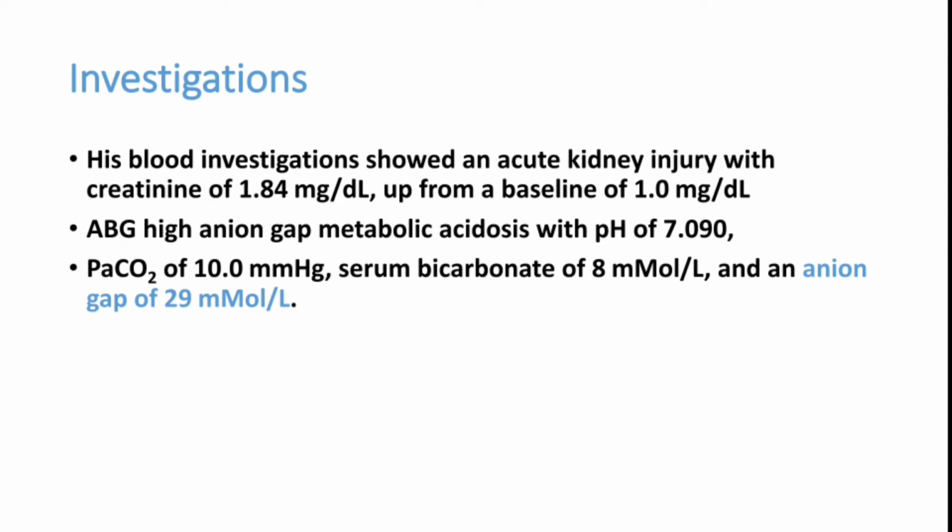His investigation shows elevated creatinine 1.8. Previous case sheet shows that his baseline creatinine was only 1. But now it is 1.84. There is renal failure. ABG shows a high anion gap metabolic acidosis with pH of 7.090. PaCO2 is 10 mm of mercury. Serum bicarbonate is 8 millimoles per liter. Anion gap is 29 millimoles per liter. That shows he is having a high anion gap metabolic acidosis. He is an alcoholic.